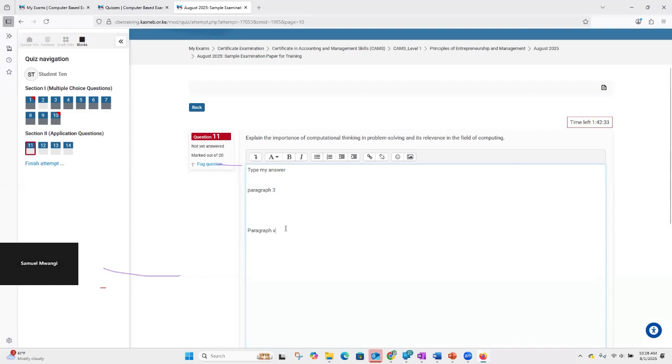So you do not need to keep on formatting, saying bold or numbering. Just ensure that you type your answers in a logical manner as it flows from your paragraph number 1 to the very last paragraph, without even indicating that you're on paragraph 1 or paragraph 2. You just type flowing downwards. All right, so that is in case you encounter such a question.